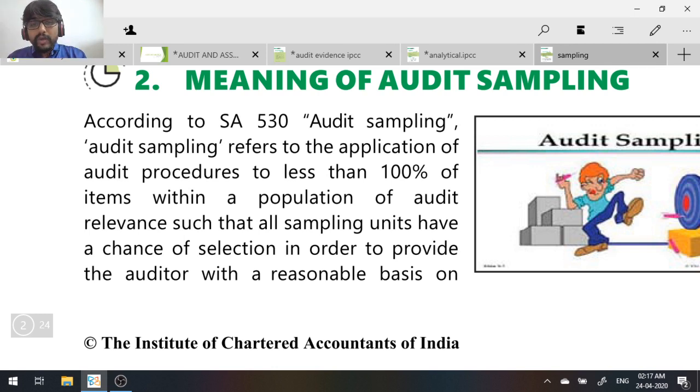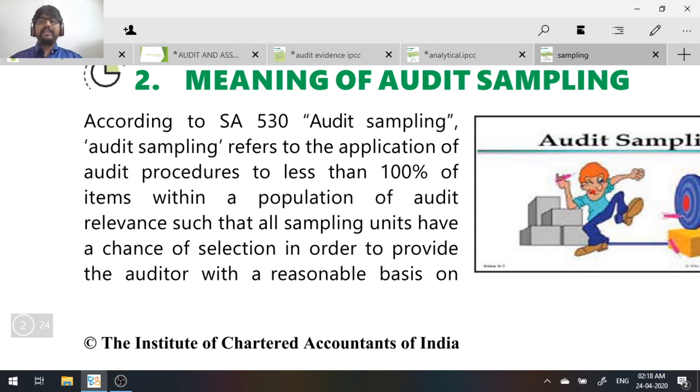Now let me ask you, there's something called sampling units. What are sampling units? Are all the units in the population called sampling units, or only the units in the audit sample? What do you think? Understand, all the units in the population are called sampling units, because they are the units that will be used for sampling.